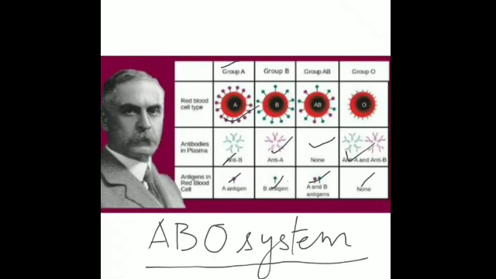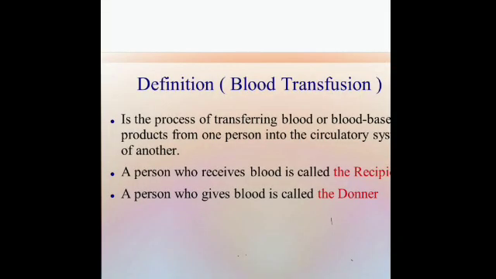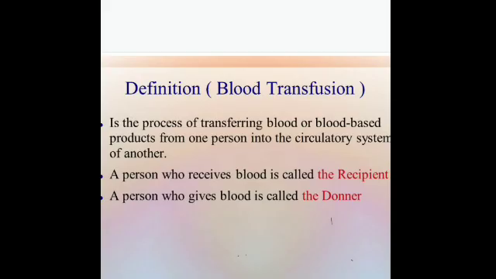Then what is blood transfusion? Now, when a person is in need of blood, when he or she is dealing with a particular disease where hemoglobin drops down, becomes anemic, or he or she has met with an accident, there has been excessive bleeding, then there is need of blood from some other person, and this process of transfer of blood from one person to another is known as blood transfusion. Is it clear? And the healthy person who gives the blood is called the donor, and the person who is receiving the blood is known as the recipient.